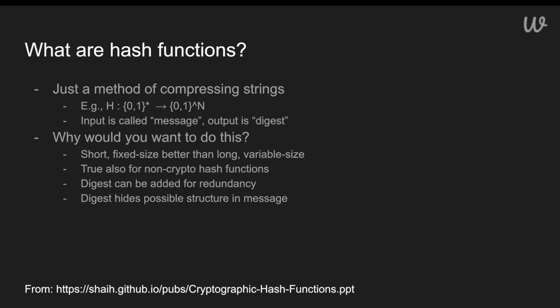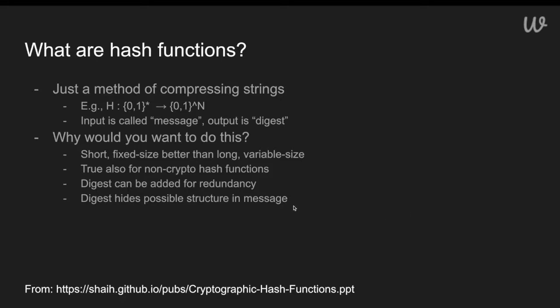The reason we want to do this is it takes a large amount of data and creates some short representation of it. We usually want these hash functions to be one way, which means it's very difficult for you to go in the reverse direction. You can't take a hash or a digest and go backwards.